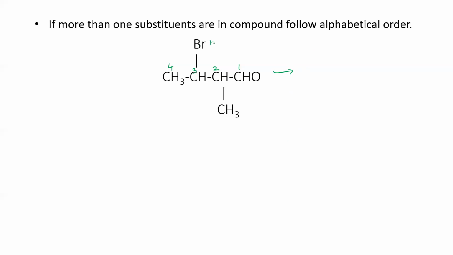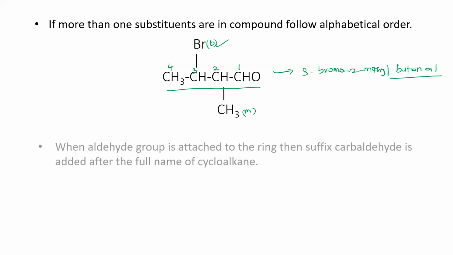Here bromine starts with B, and methyl starts with M. So according to alphabetical order, Br wins the race. So 3 bromo, 2 methyl. Then the aldehyde: how many carbons? 4 carbons, so butane. You remove the E and add Al, butanal. 3 bromo 2 methyl butanal is the name of this compound. Is that clear or not?